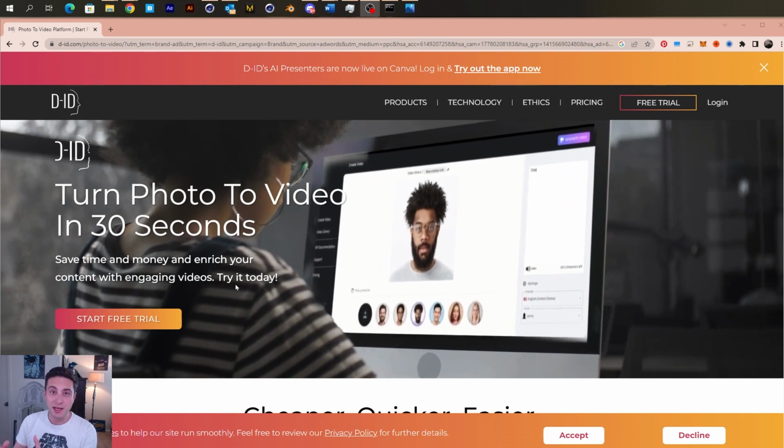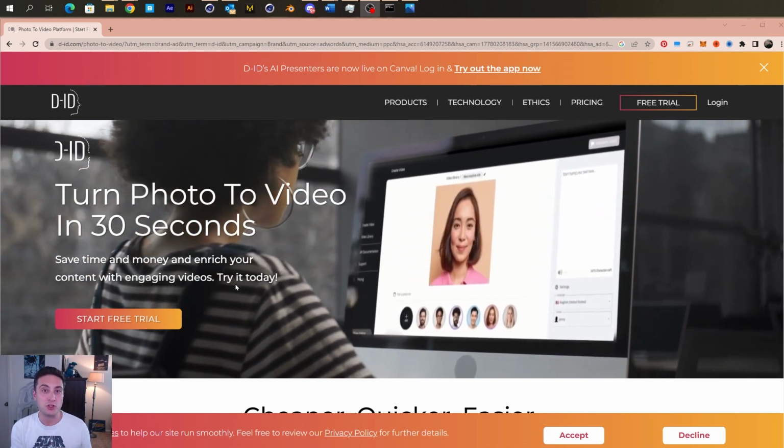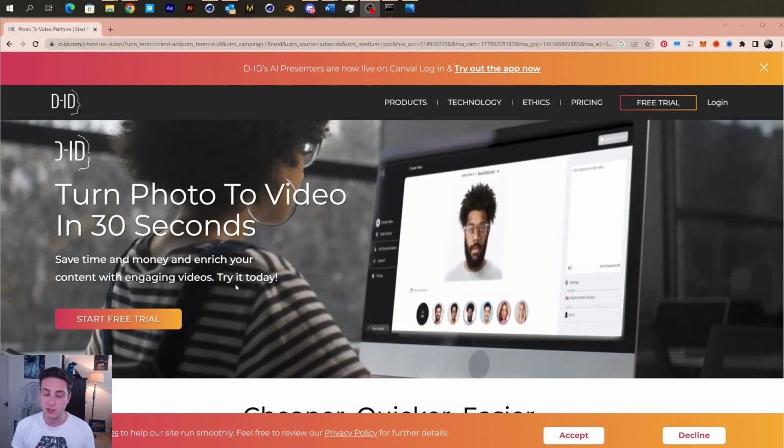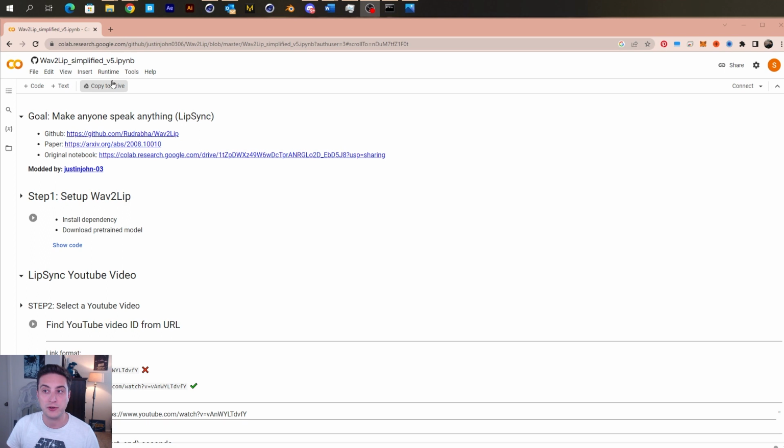If there's a paid version online that you could use, there is always going to be a free version in a repository somewhere that you can install on your local machine or run on a Google Colab. So that's where this repository came in. Instead of installing it on my local machine, I ran this on the Google Colab so that I didn't have to deal with the whole installation process, which, let's face it, every now and then doesn't go as planned step by step. So this was very easy. You just set it up on your Google Drive.